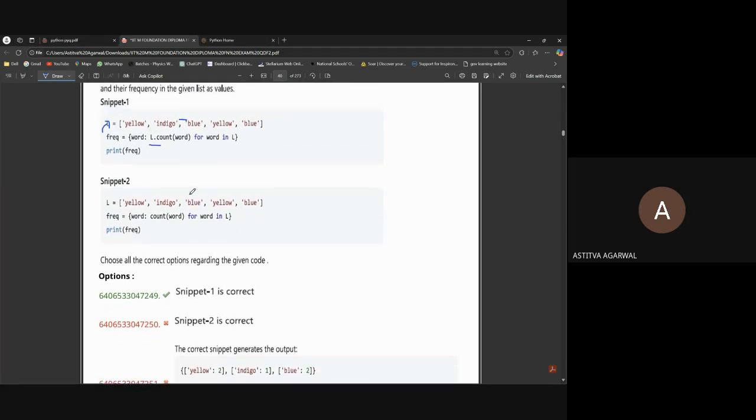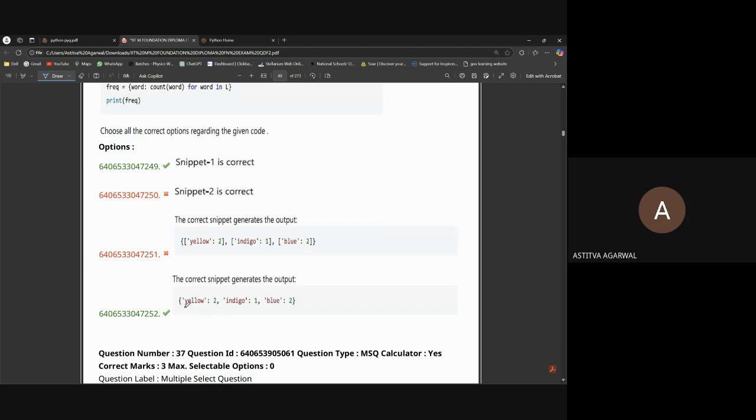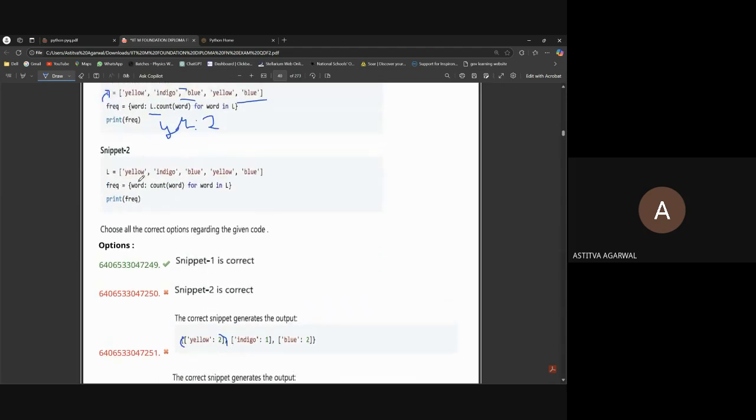Here, what we are doing is L dot count word for word in L, and we have to write it for each word. For the yellow word, how many are there? Two yellows are there, so we write yellow 2. Then indigo is one, and then blue is two. So yellow 2, indigo 1, blue 2. The other one is wrong because here lists are there, and we aren't adding a list. We are just adding it in the dictionary itself.